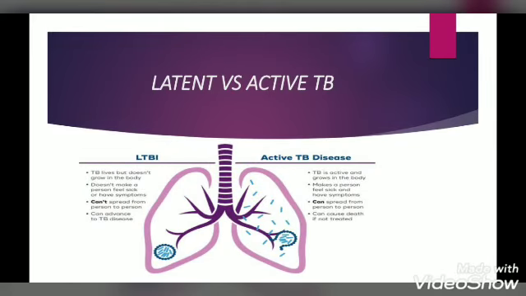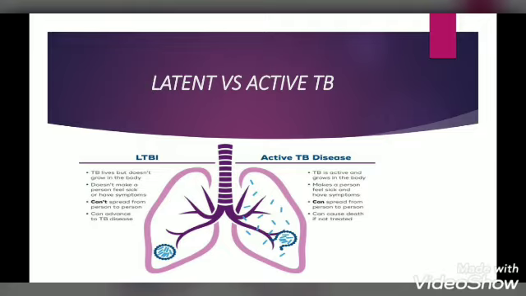Types. There are two types of TB. One is the latent TB and the another one is the active TB. The person with latent TB will have no symptoms and it is not seen usually in chest X-ray. It is only detected in skin and blood test. This bacteria will not grow in the victim and it is not spread from one people to another people, but it may advance into an active TB after a long time.